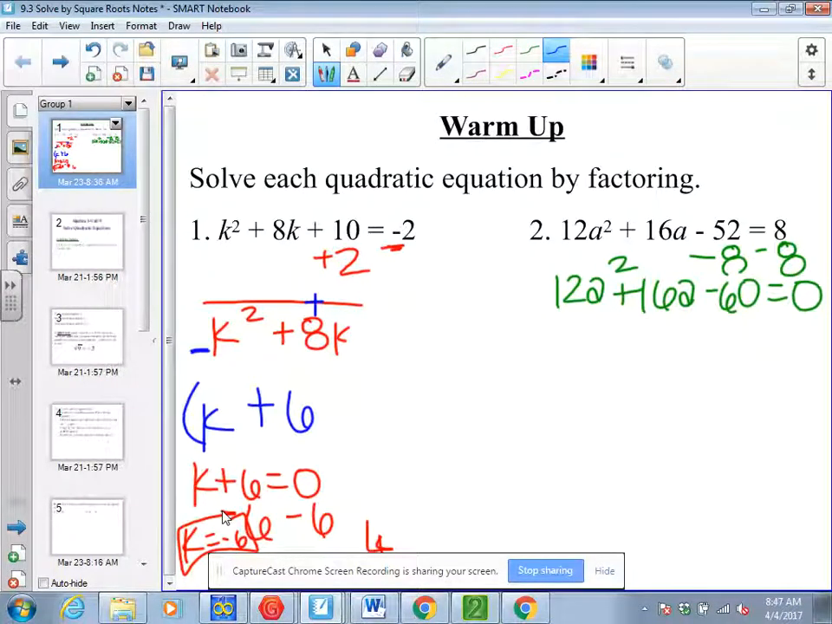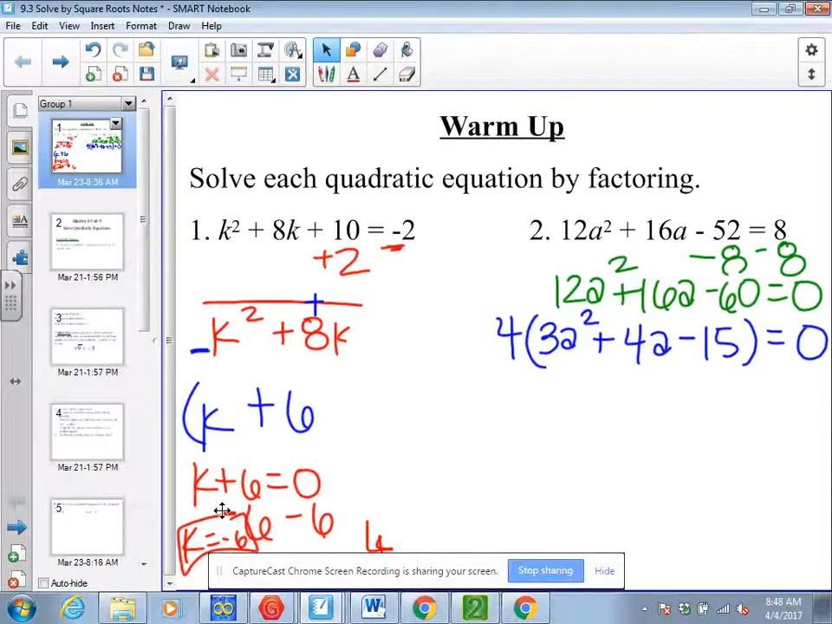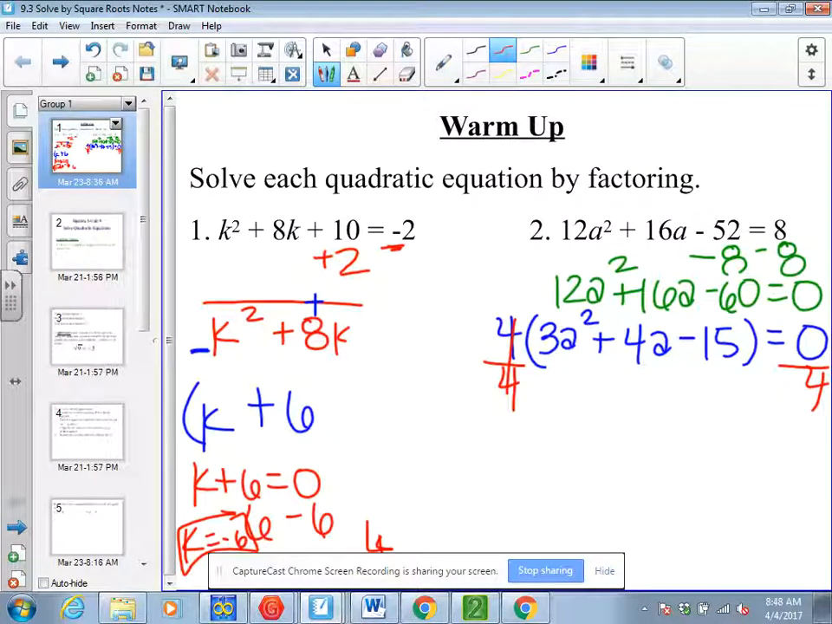I think I can factor out a 4. Remember, when you factor out a GCF, it means you're going to divide. So it's going to be 3a squared plus 4a minus 15 equals 0. And at this point, I don't have a GCF anymore. I pulled that out, so I can just divide by 4 to get rid of it, so I don't have to worry about it anymore. Because then this will be 3a squared plus 4a minus 15, still equal to 0.